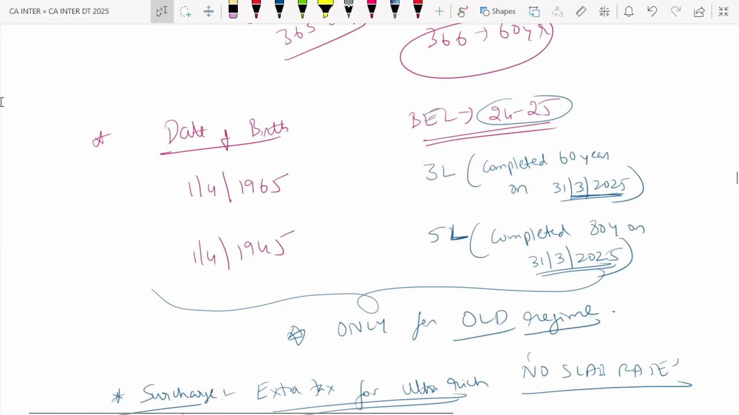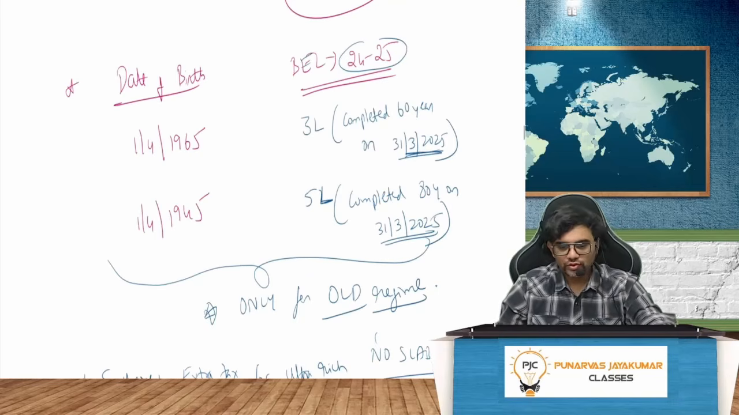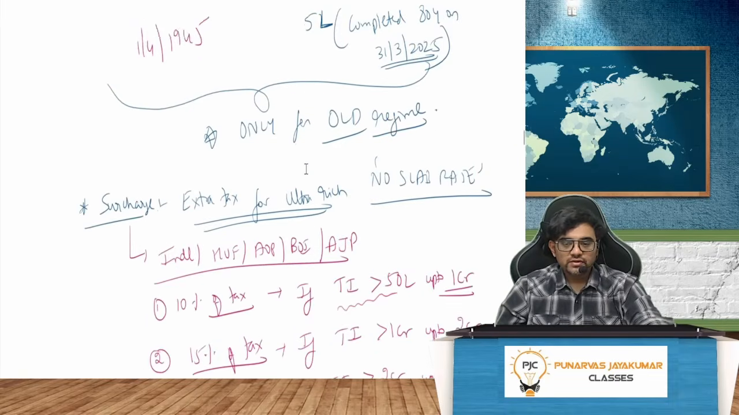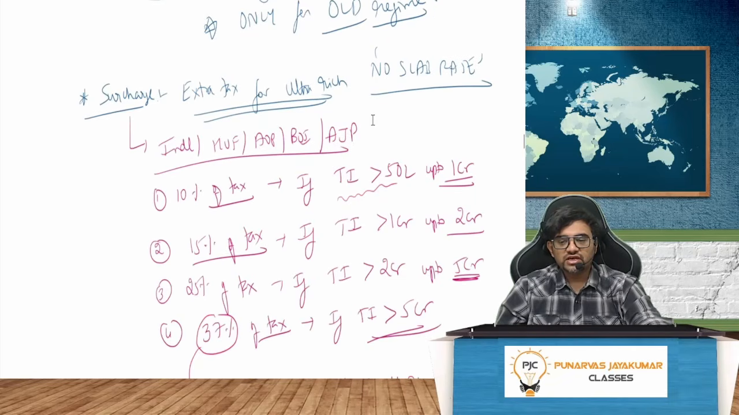Awesome. Moving on, guys. Now, there is also something called surcharge. That also we need to remember. Surcharge is what? Extra tax for the ultra rich people. Ultra rich people will be there, and you have to pay extra tax. Extra tax for ultra rich.